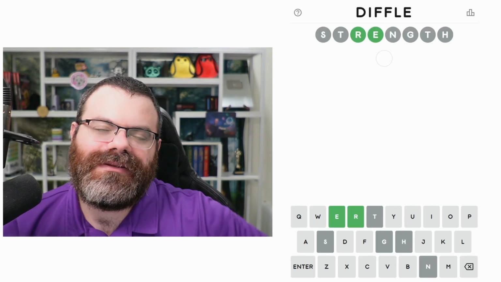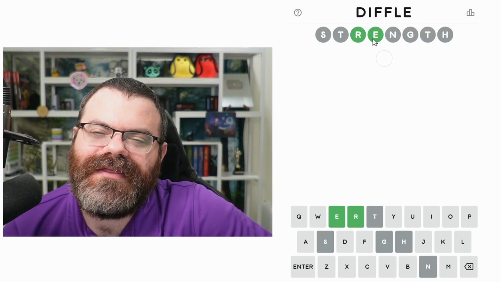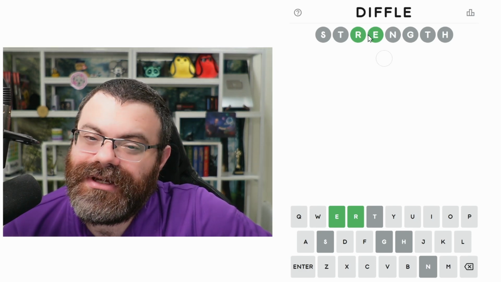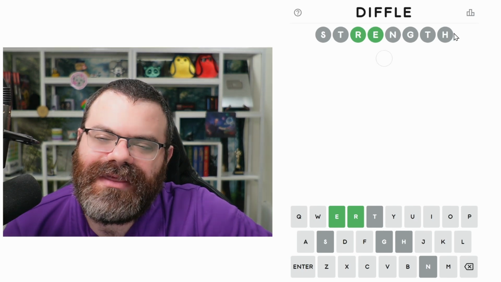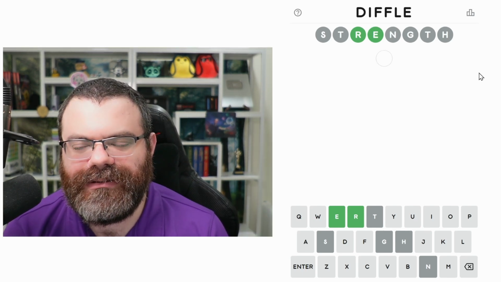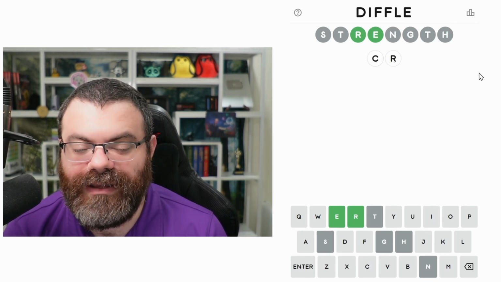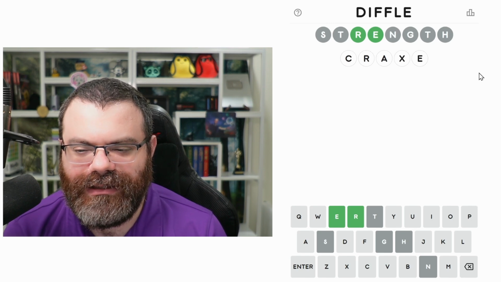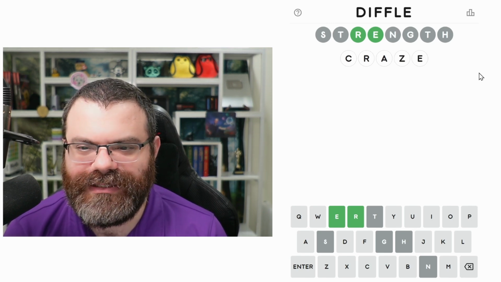All right, so what these greens are telling us is there is an R and an E in the word, and not only that, the E comes after the R, but the clues aren't connected to each other, which means there has to be at least one letter between the R and E. These grays mean that they aren't in the word at all. So I'm thinking about doing CR and then something like A, and then we can end in E. So why don't we just do craze? That's kind of a crazy guess.